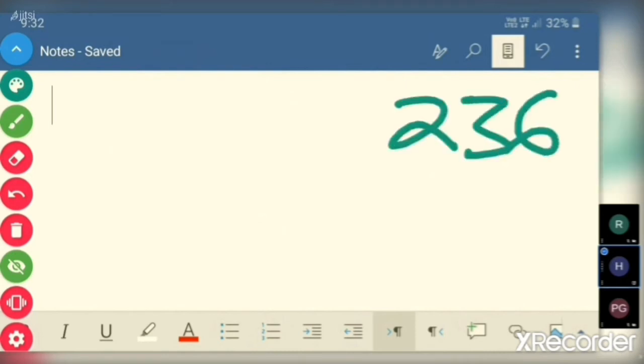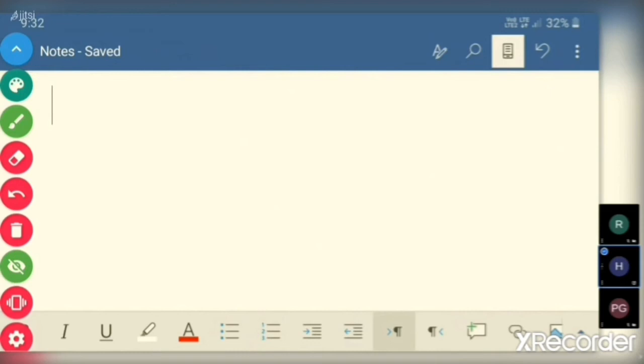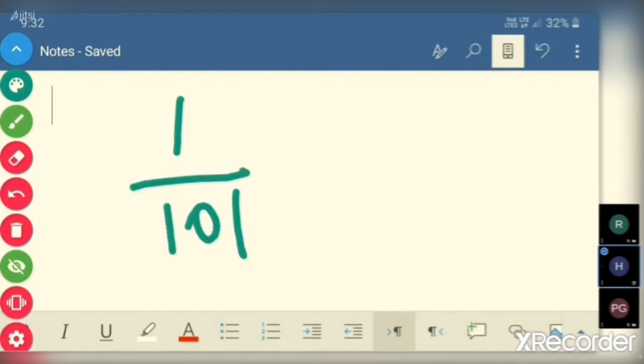Whether it is 18% tax or 1% tax, the sale price or MRP, let us take it at 236. How much tax does he have to remit to the government? It is 1 divided by 101. If 100 rupees is the sale price, 1 rupee is the tax. So for a 101 invoice bill, 1 rupee is the tax payable.